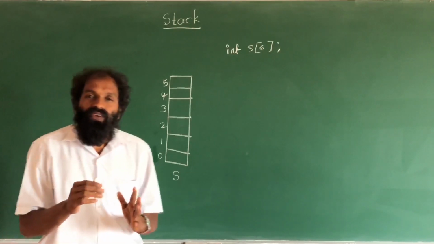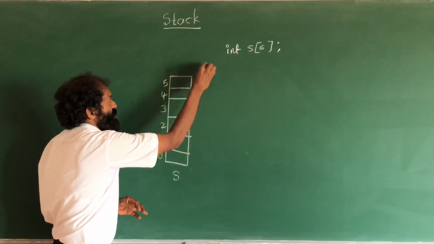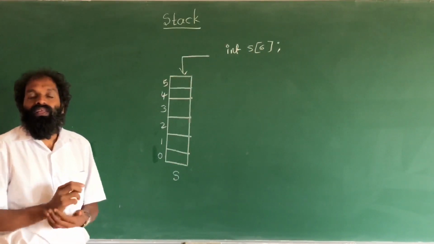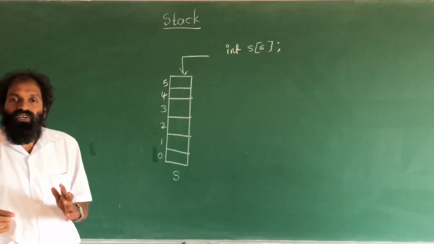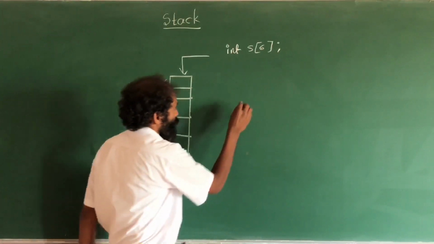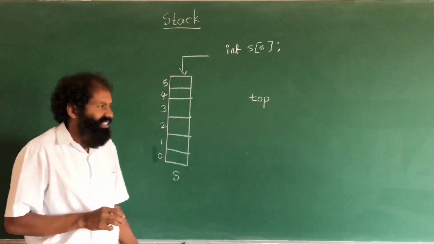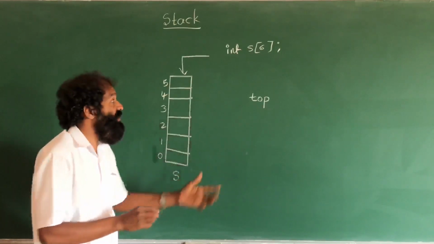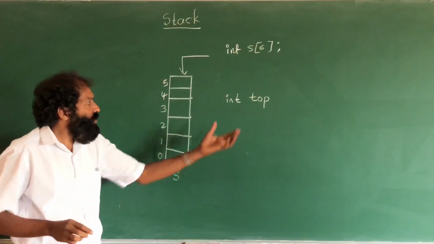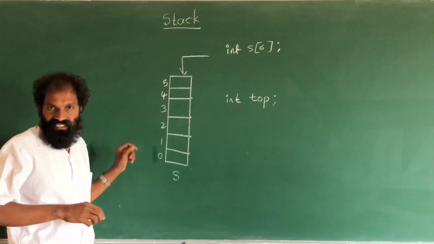In a stack, we have to store from a single end. From this way we have to store. Here we use one special variable that is called top. It is a special integer variable. This top always stores this index.